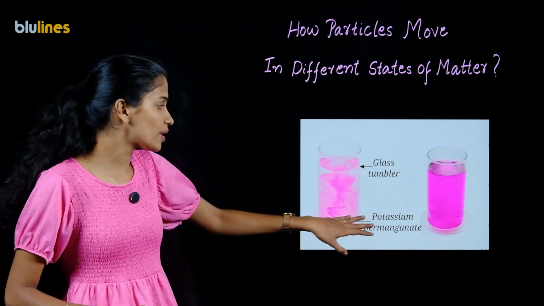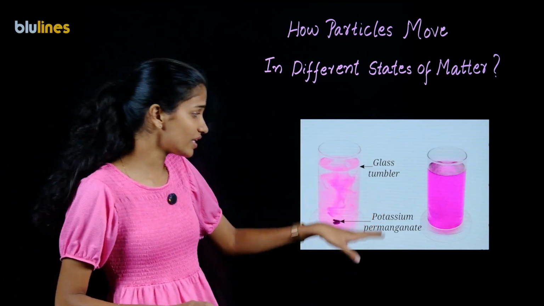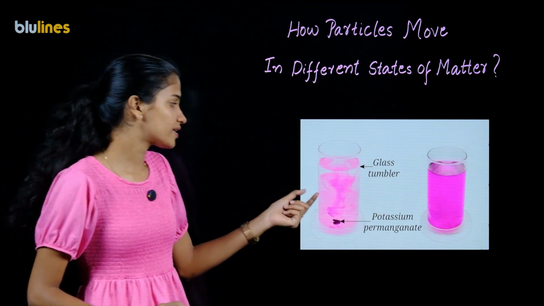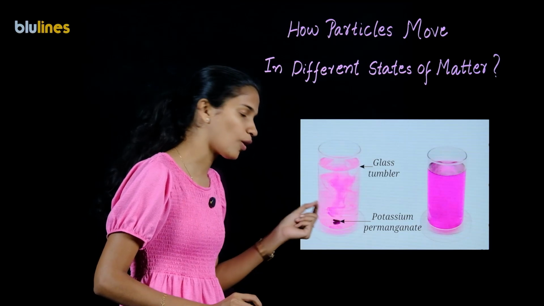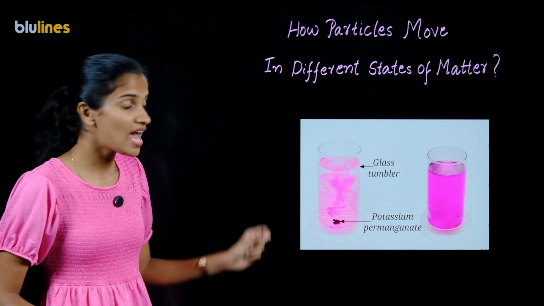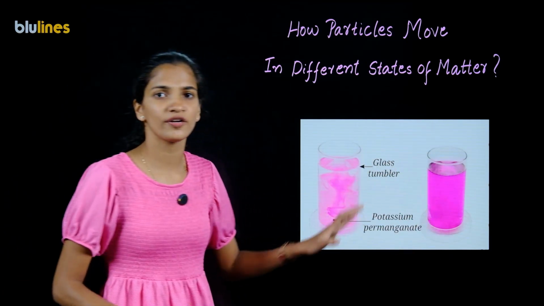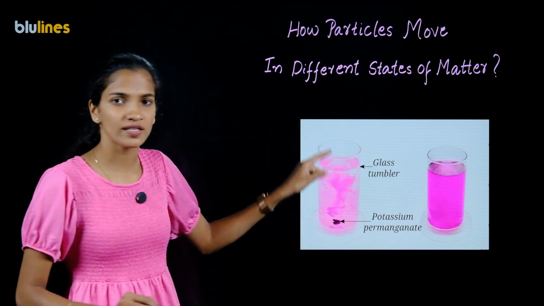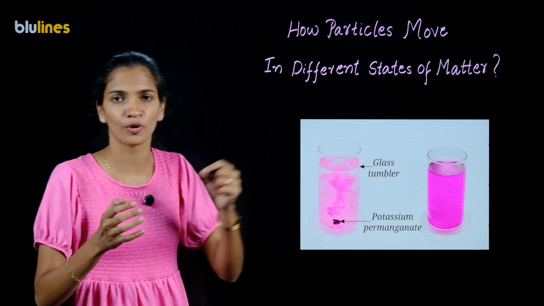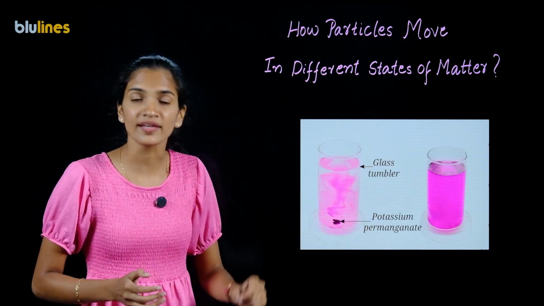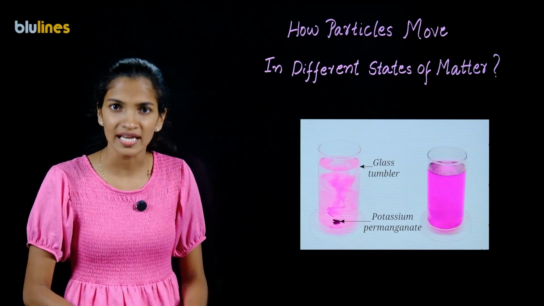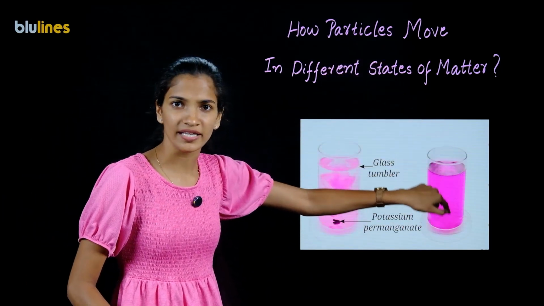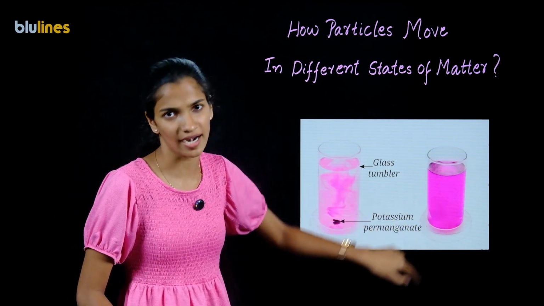Now, as in the case of sugar, if I am adding some potassium permanganate into water, potassium permanganate is a chemical. It is a very intensely dark pink colored chemical. If I add some amount of potassium permanganate into water, initially it will have a light pink color. Gradually, the entire water will become dark pink in color, because as the water is in continuous motion, the water particles collide with the potassium permanganate particles, making the force of attraction between them weak, and eventually the potassium permanganate gets dissolved in this water, giving us a deep pink color.